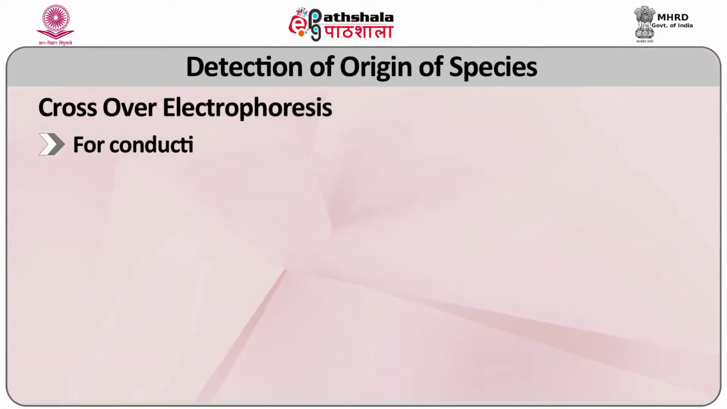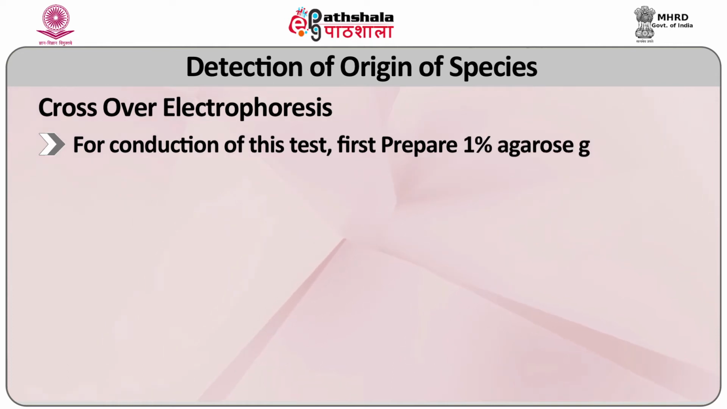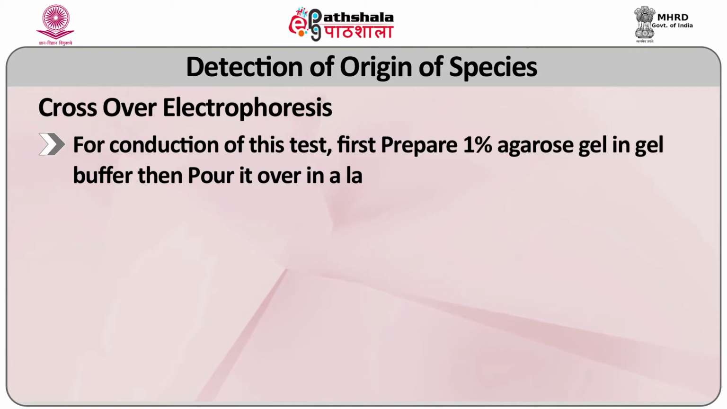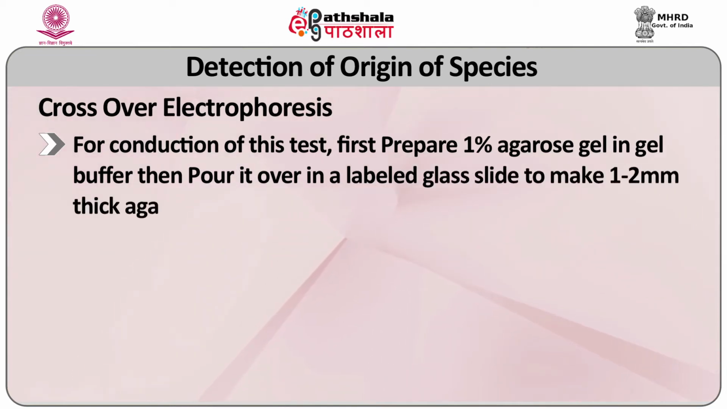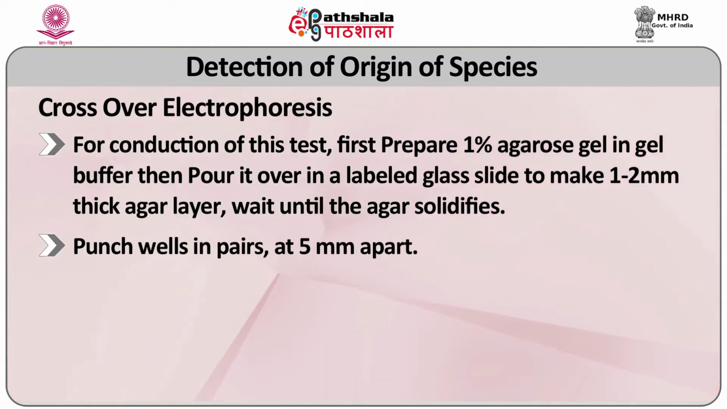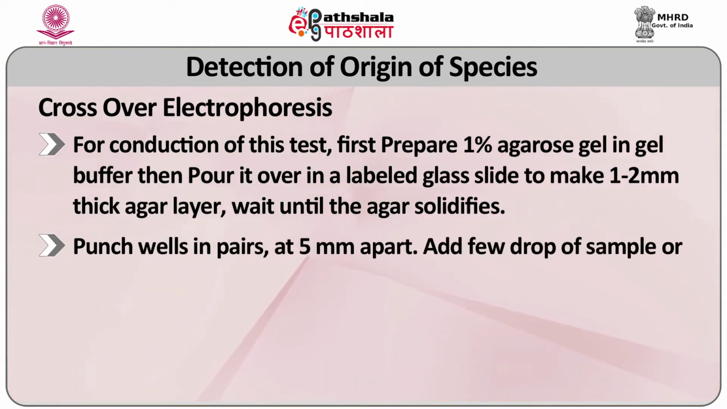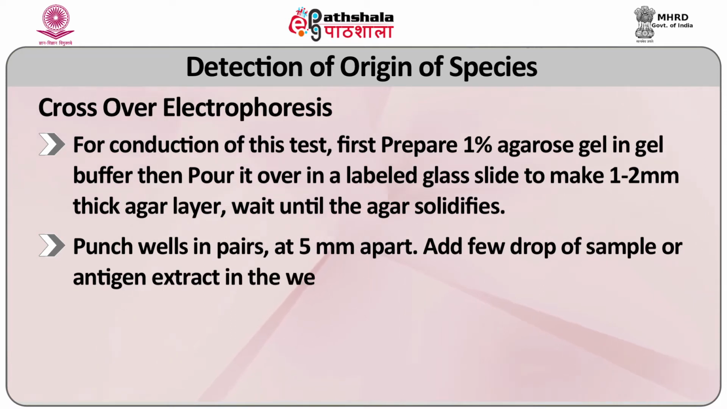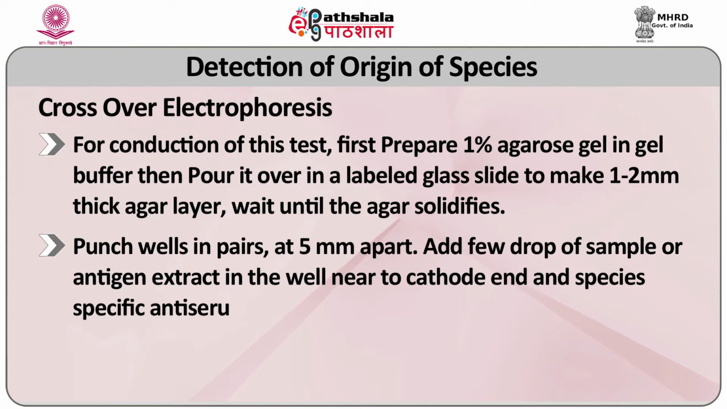For conduction of this test, first prepare 1% agarose gel in gel buffer, then pour it over a level glass slide to make a 1 to 2 mm thick agar layer. Wait till the agar solidifies, punch wells in pairs 5 mm apart, and add a few drops of sample or antigen extract in the well.